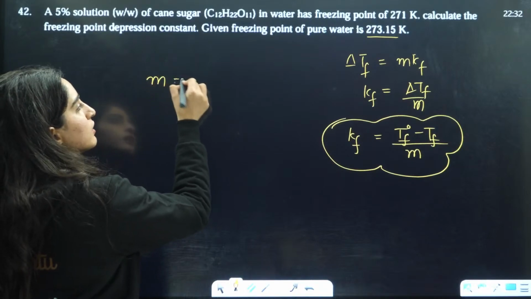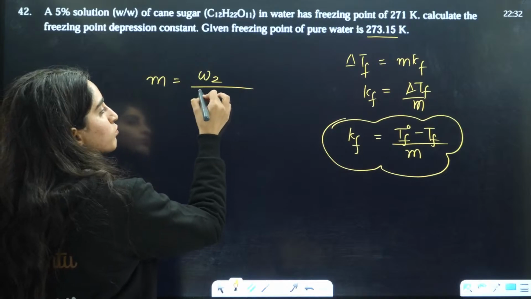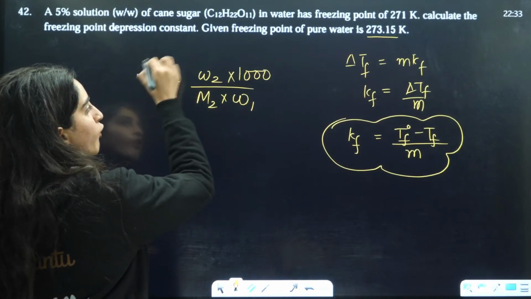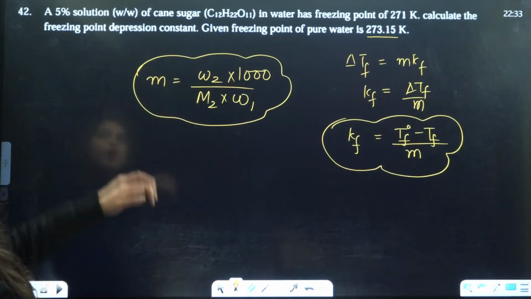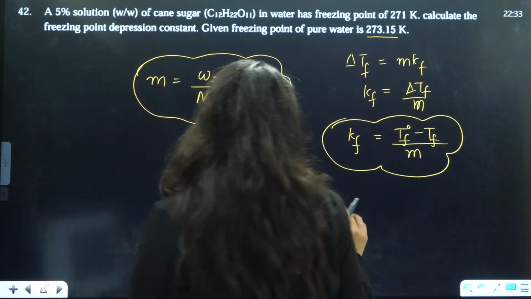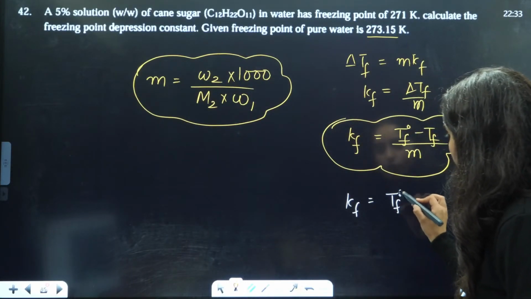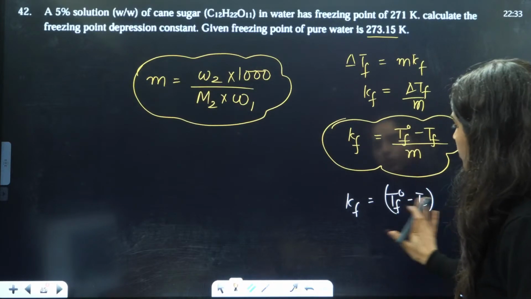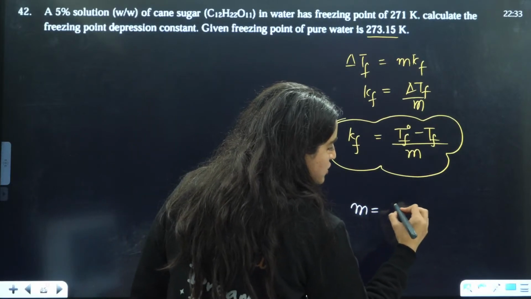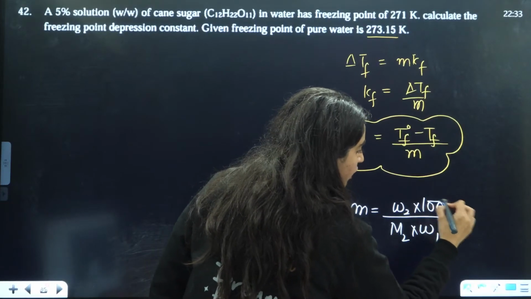What is molality? Molality is the number of moles of solute, that is weight by molar mass, divided by weight of solvent multiplied by 1000, if all of them are in grams, right? So now weight by weight percentage is given. Students, I'll just put the value here: M is equal to W2 by M2 multiplied by W1 multiplied by 1000.